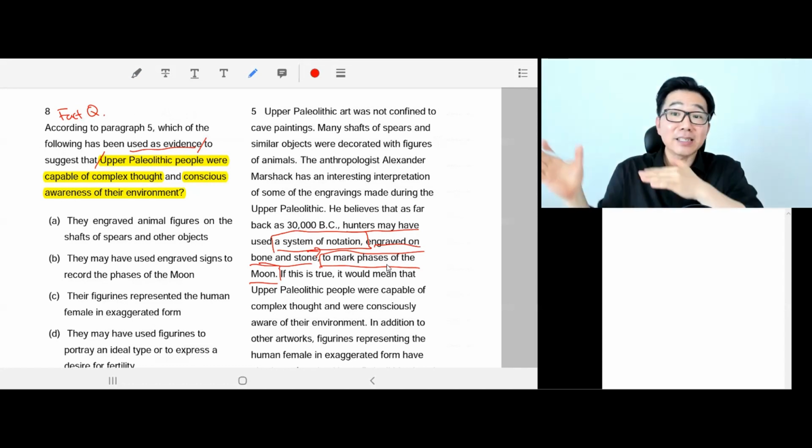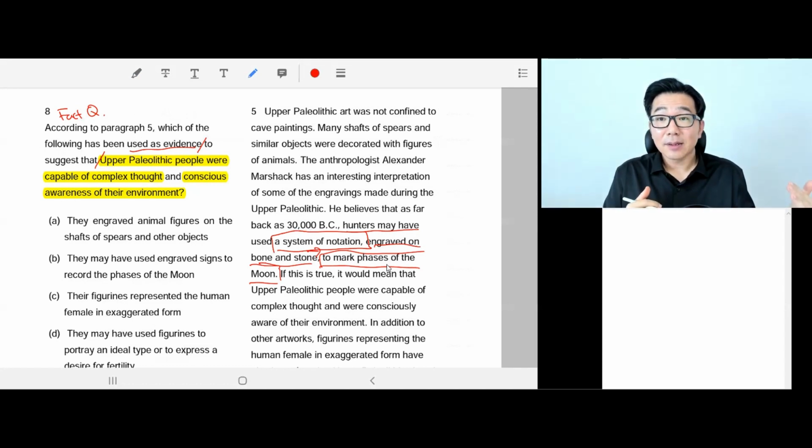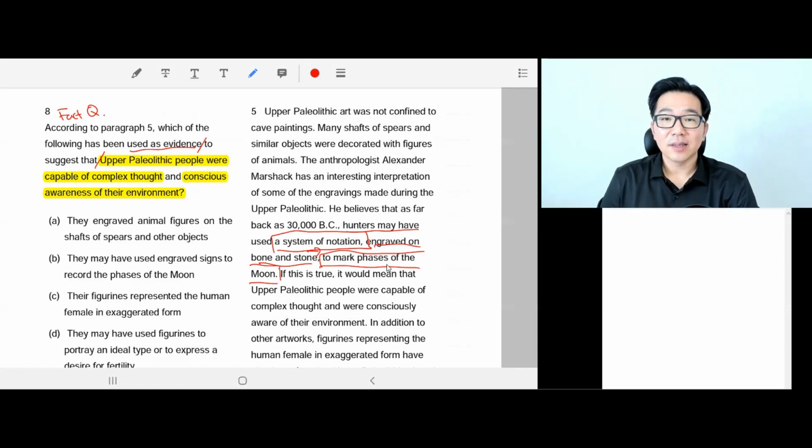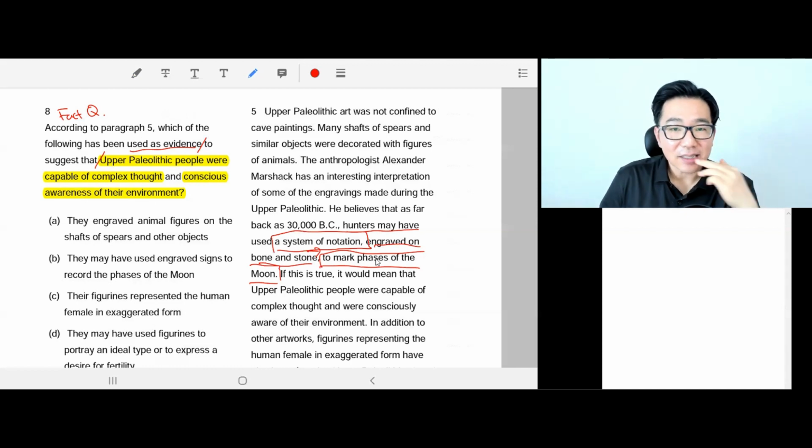They knew different phases of the moon, right? That come to the full moon and half moon and so forth. They knew the phases, right? Because they knew the phases, they engraved this in system of notation on bones and stone. Wow, that's pretty smart, right?